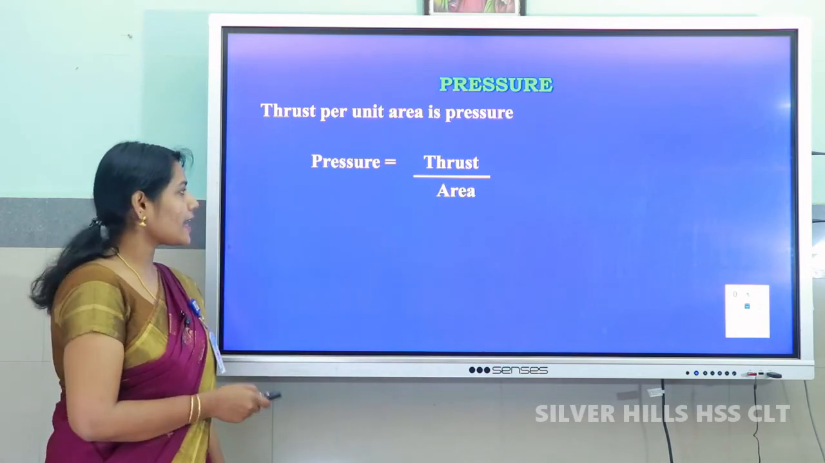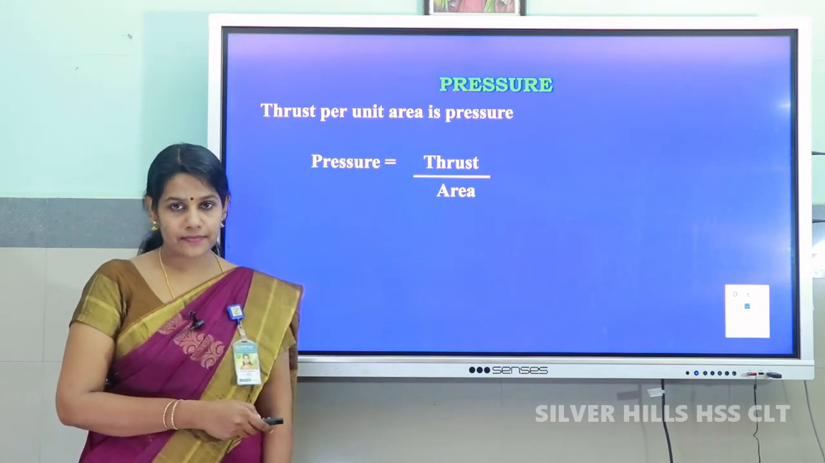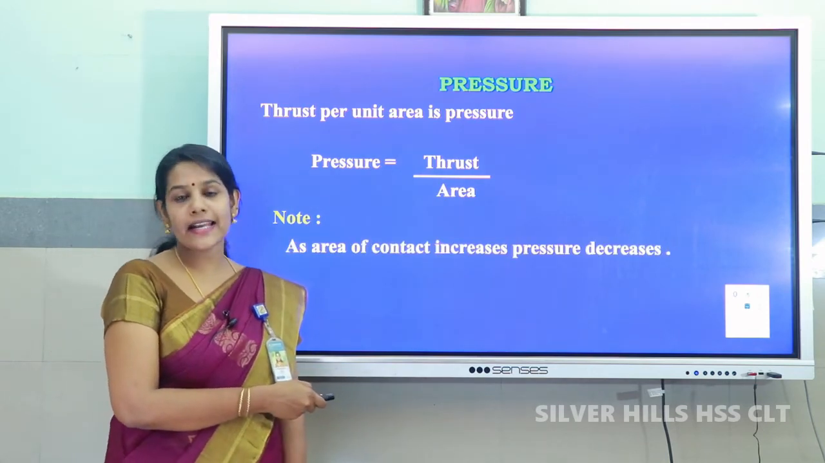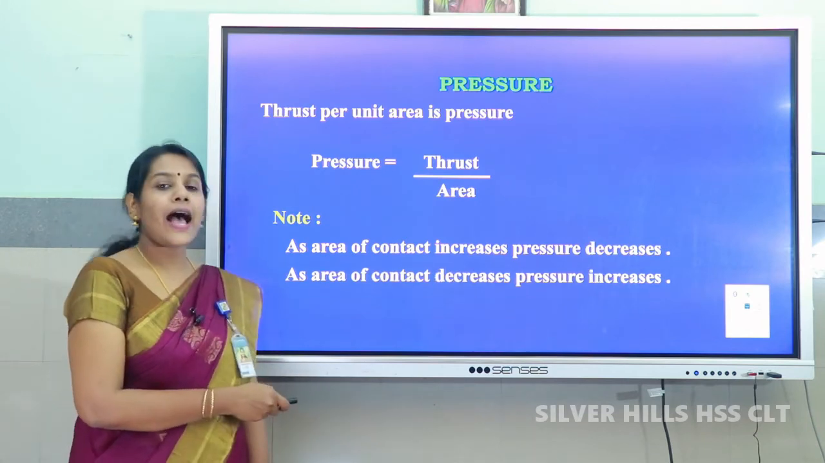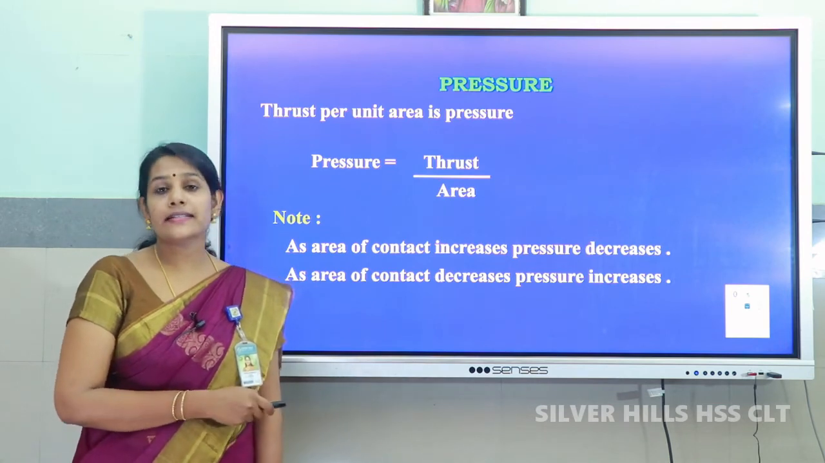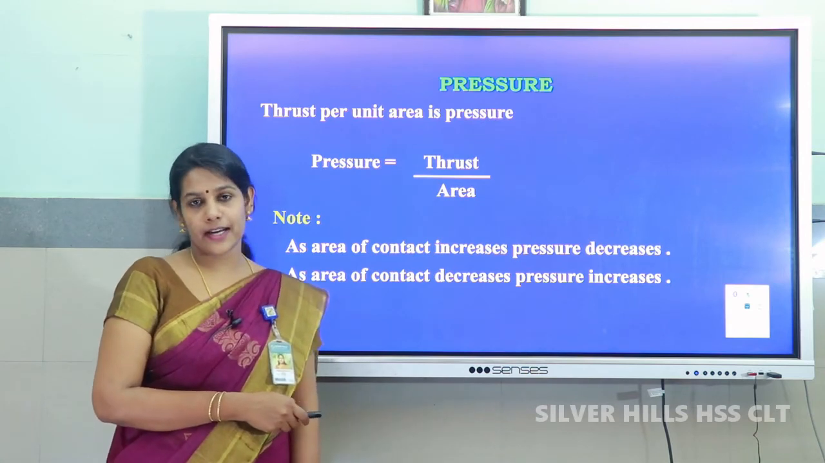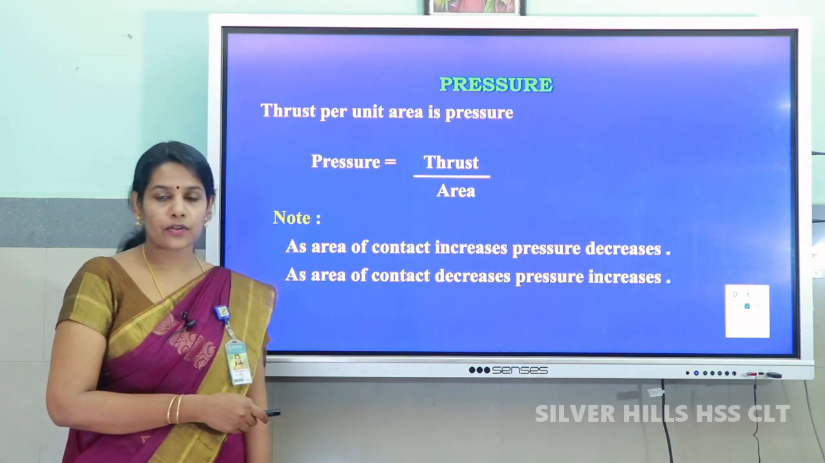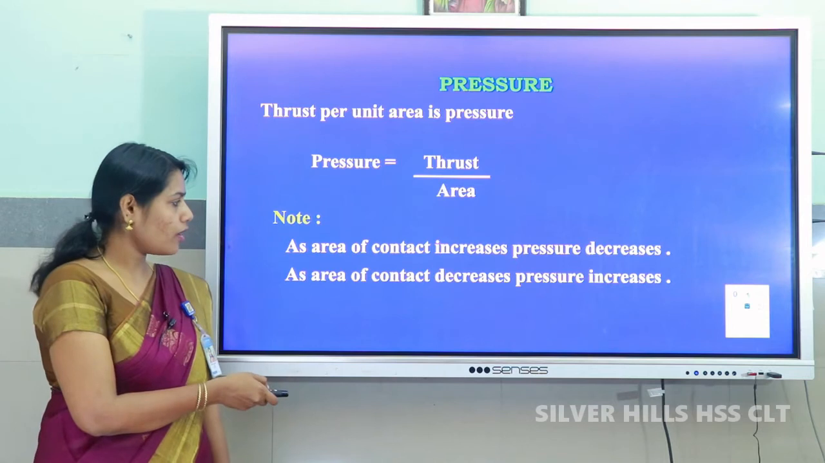So, here we can see that pressure is inversely proportional to area. That is, as the area of contact increases, pressure decreases. As the area of contact decreases, pressure increases. Now, let us see the unit of pressure. Pressure is equal to thrust by area. The unit of thrust is Newton and that of area is meter square. So, the unit of pressure is Newton per meter square, or Pascal.